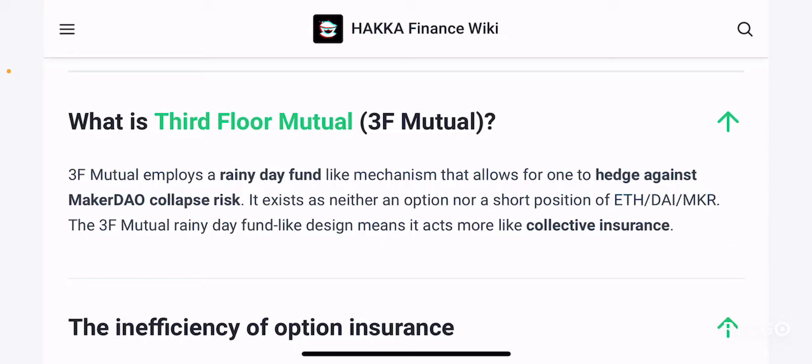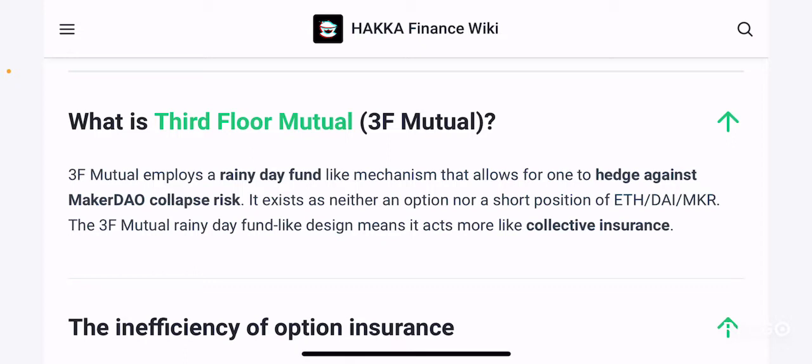Again, some of the words that are being thrown out may be confusing, but basically what 3F Mutual aims to do is employ a rainy day fund, which means you are saving some money to protect yourself. Let's say you're trying to save $5,000 per month, and you end up saving it, anticipating something bad to happen.